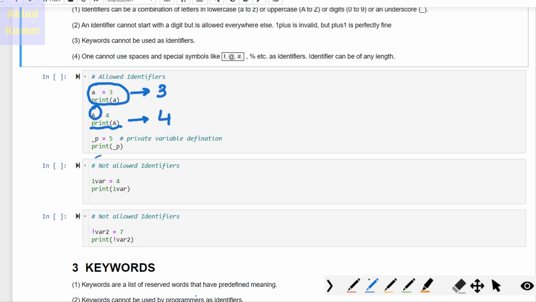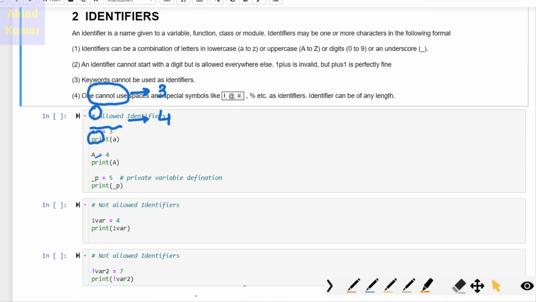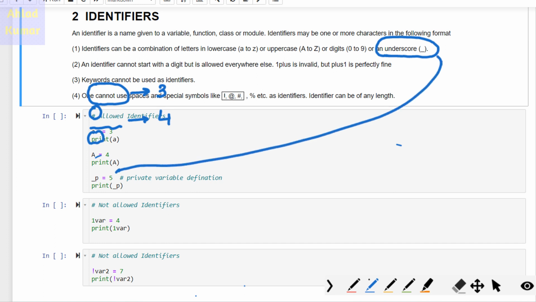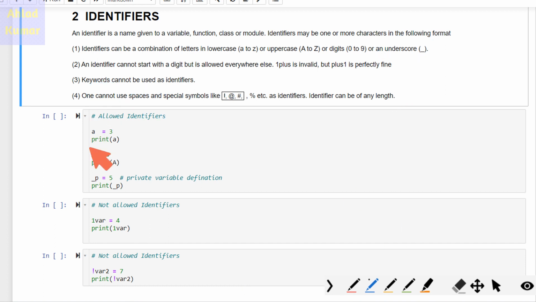And the third important concept is if you write underscore p equal to 5, that means you are defining this variable p as a private variable. You can recall that one of the important properties of the identifier is that it can start with an underscore, and the same thing is going on here. So once you define it like this, it's a private variable. Let's run this and see what the answer is.